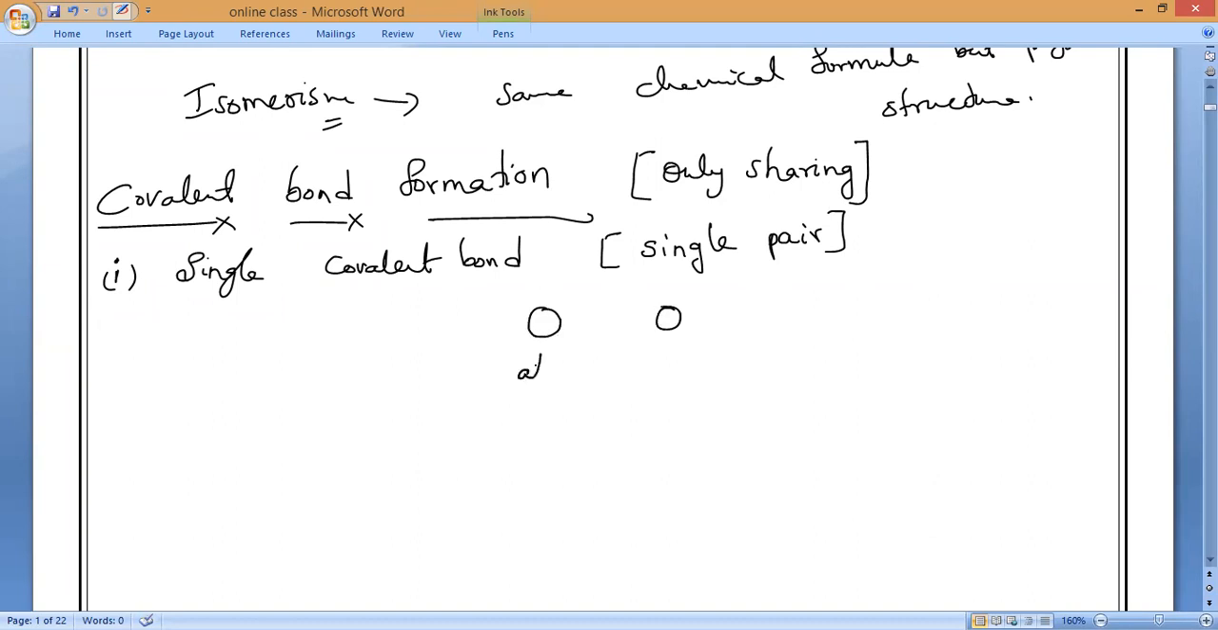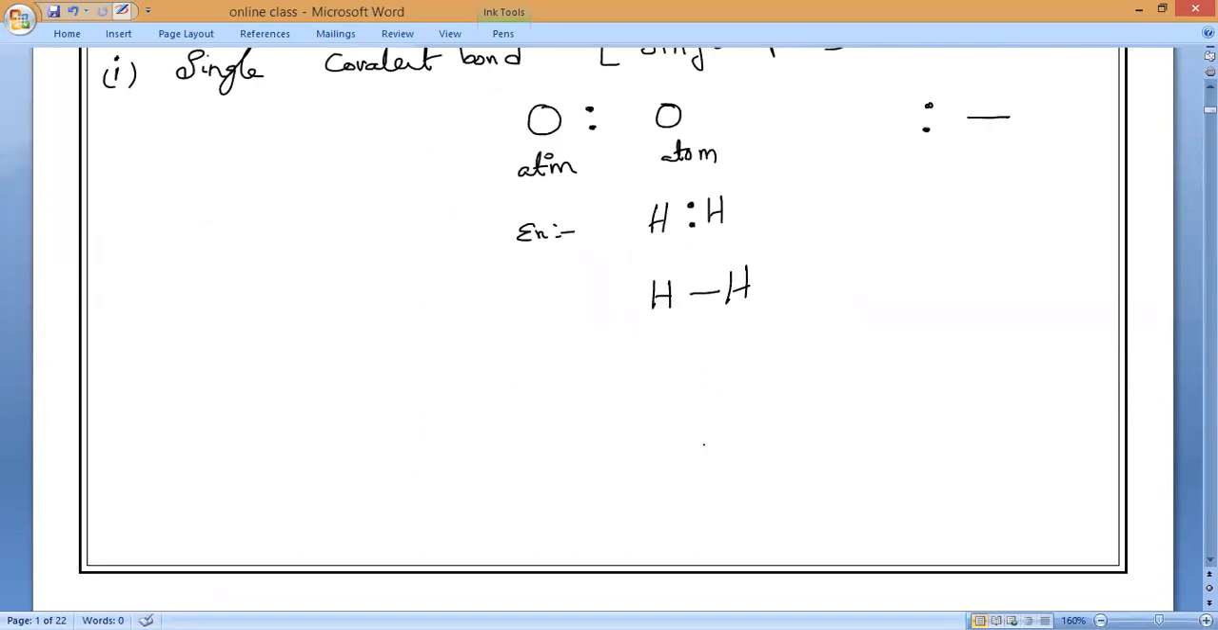If I take two atoms, atom 1 and atom 2, each atom will share one electron, not donate, sharing. For example, hydrogen. Each hydrogen will share one electron, so this one pair is represented with a line called a single line. That is a single covalent bond, H-H.